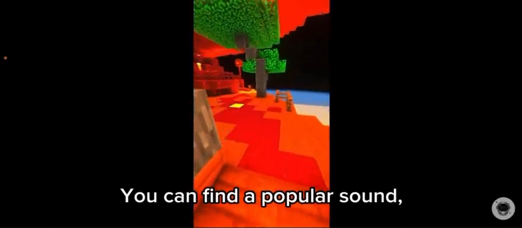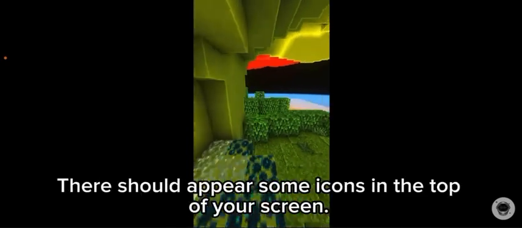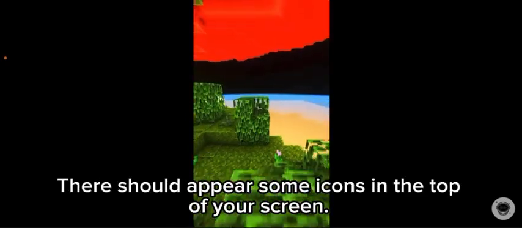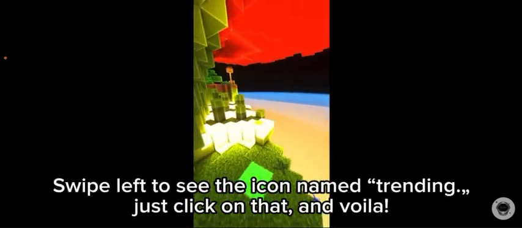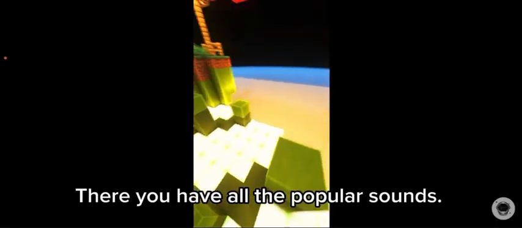You can find a popular sound by watching a random shorts video, then pausing the video. There should appear some icons in the top of your screen. Swipe left to see the icon named Trending. Just click on that and voila! There you have all the popular sounds.